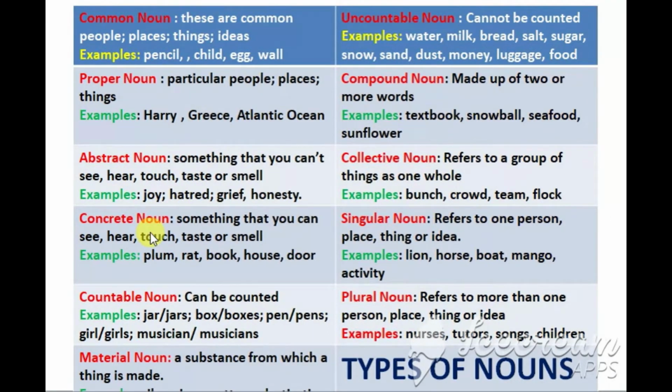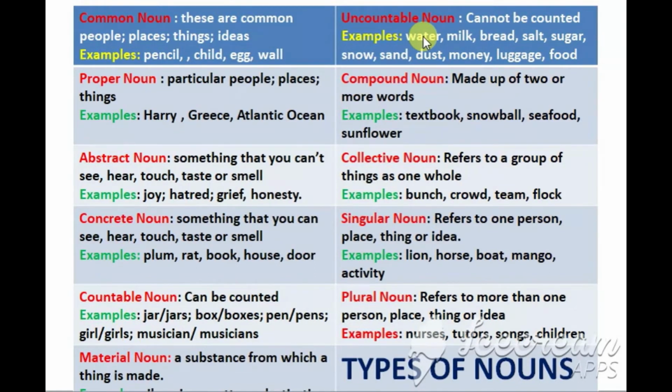Then we come to concrete nouns. So exactly the opposite of abstract nouns are concrete nouns. For example, these nouns can be seen, they can be heard, or they can be touched, or they can be tasted or smelled. For example, plum, which is the example of a fruit, rat, which is the example of an animal, book, house, door, these are examples of concrete nouns.